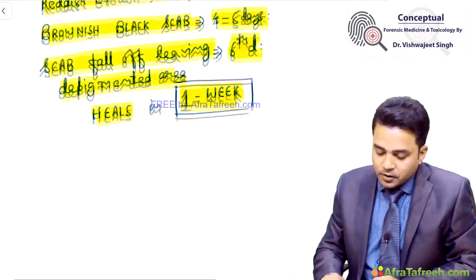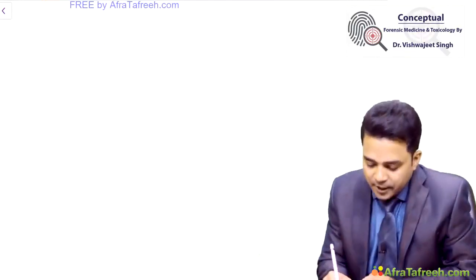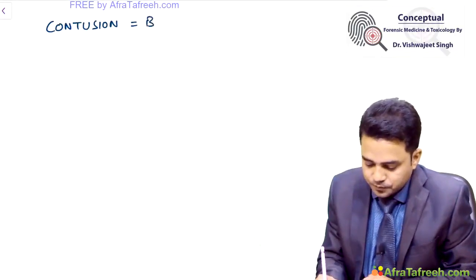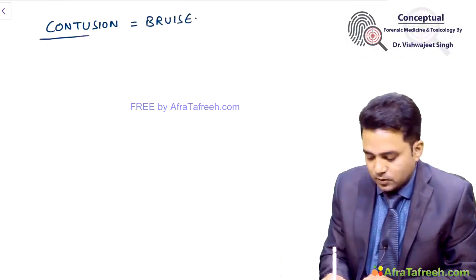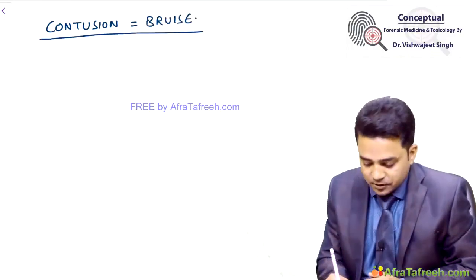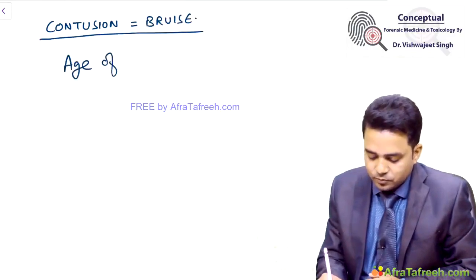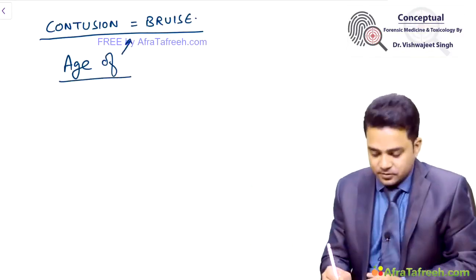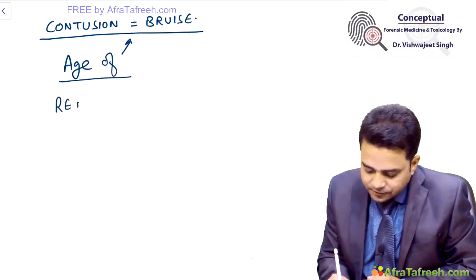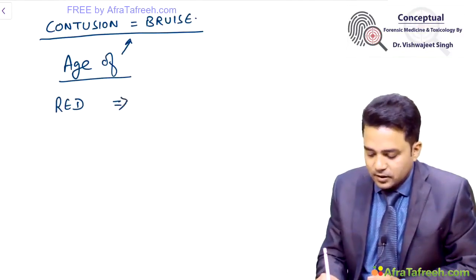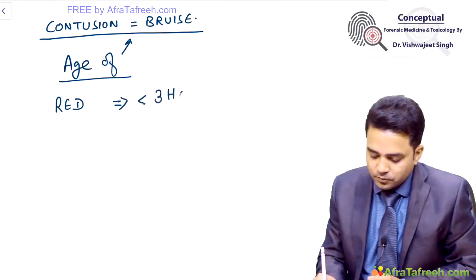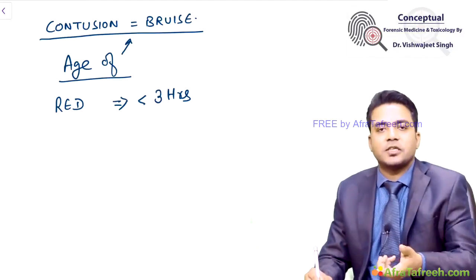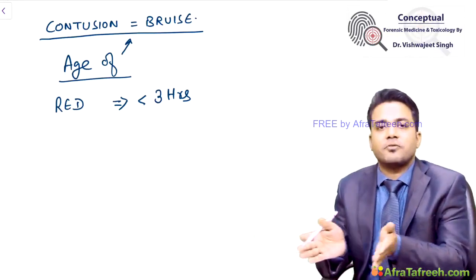You should know. Come to the second type of injury produced by a blunt weapon, that is your contusion or bruise. Let us first look at the age of contusion. Age of bruise or contusion. Initially, when the wound is fresh, the color is red when the wound is less than 3 hours old. What is contusion? Contusion is damage of the vessels in the soft tissue layer leading to extravasation of blood.